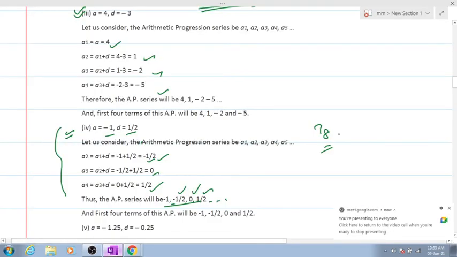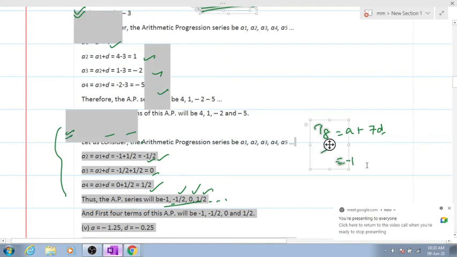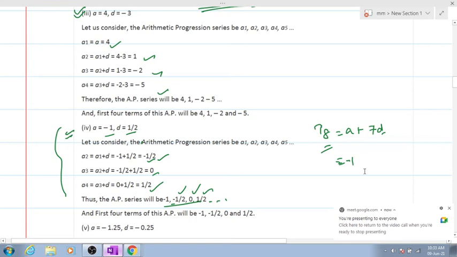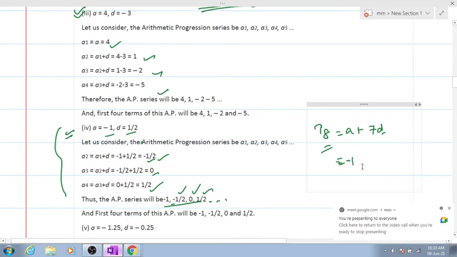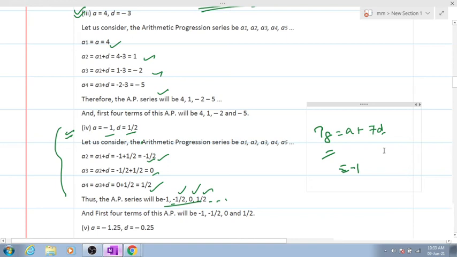If people don't know how to calculate, this is a simple formula. 8 minus 1 is 7D. You substitute the value for A, which is minus 1, and then plus 7D. A plus 7D.